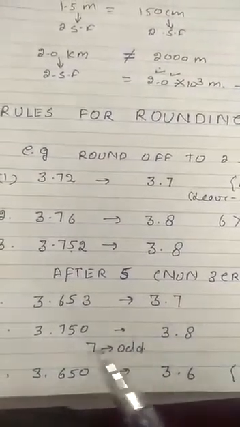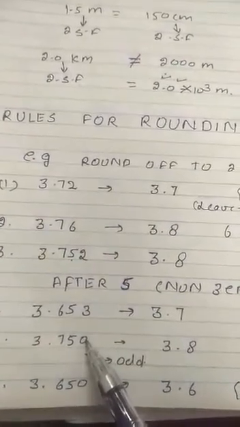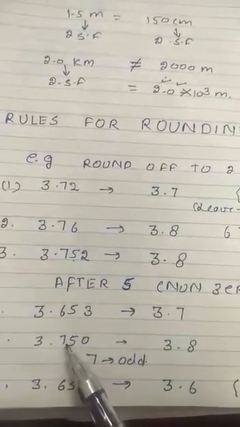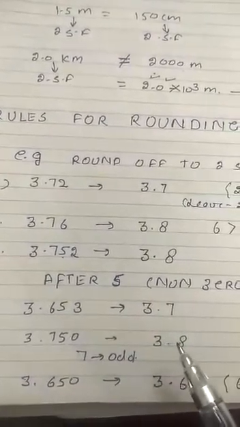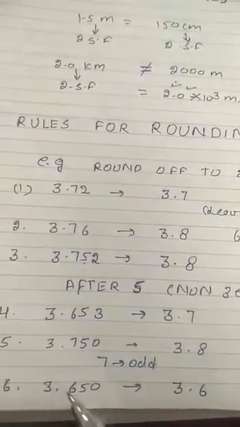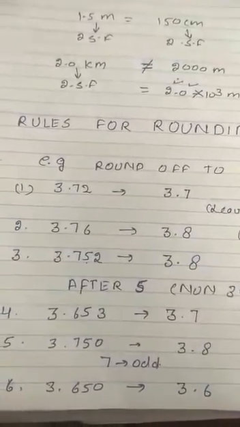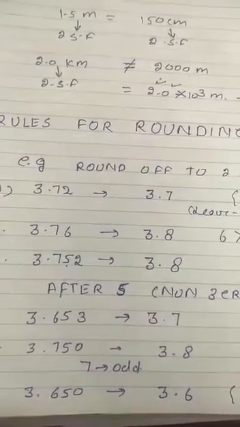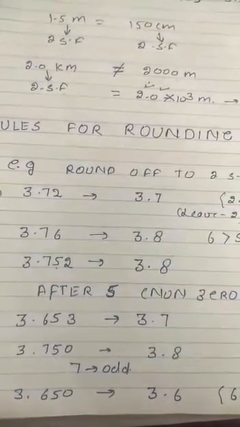But if the value is 3.750, now after 5 there is 0. Now there are different rules. Students, take care that in 3.750 this 7 is odd. Odd है तो it will be raised by 1. It will become 3.8. But if there is 3.650, we have to round off to the two significant figures. So after 5 there is 0 and we have to remove it. So it will remain as 3.6 because 6 is even. And these are the rules for rounding off.